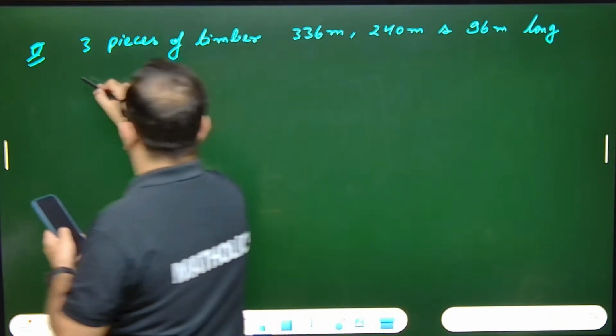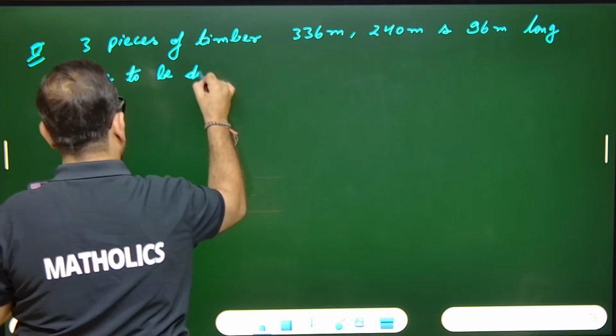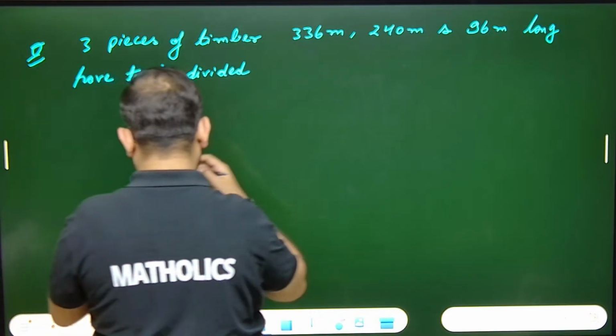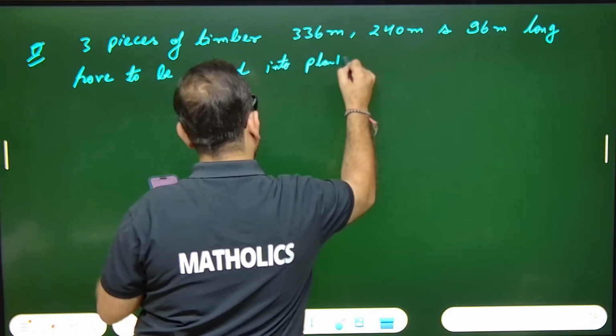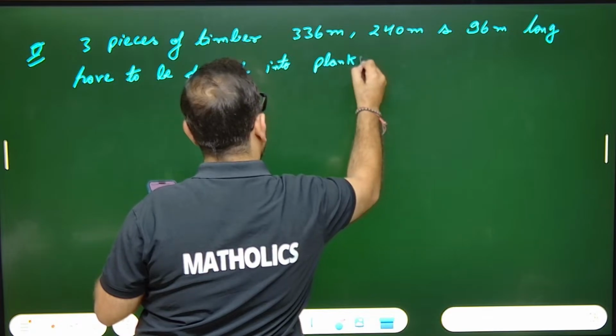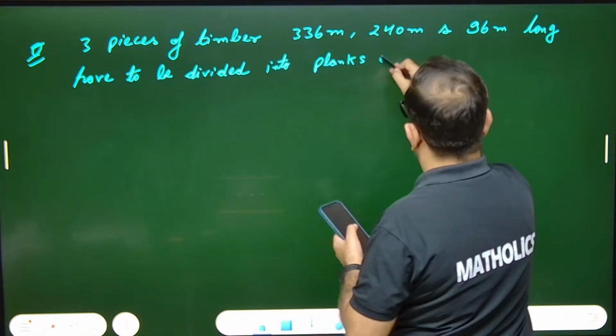Have to be divided into planks. Planks means wooden planks, rectangular pieces. Okay, planks of the same length.